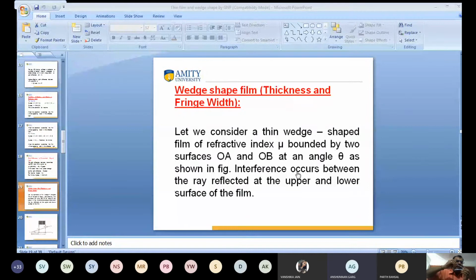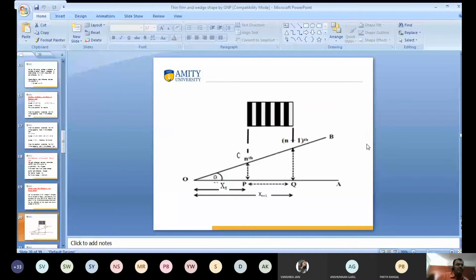There is a very small angle between them. This is theta. This shape is known as wedge shape. When the upper layer and lower layer have a very small angle, this is known as wedge shape. In the figure, there are two layers, OA and OB.